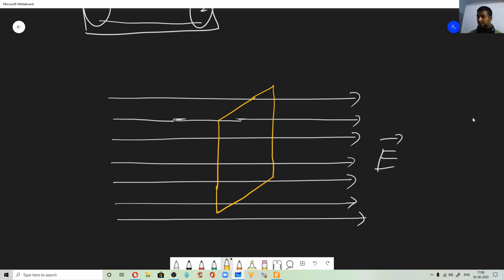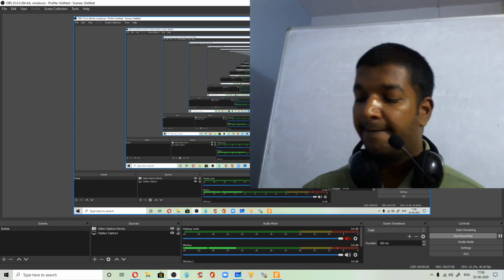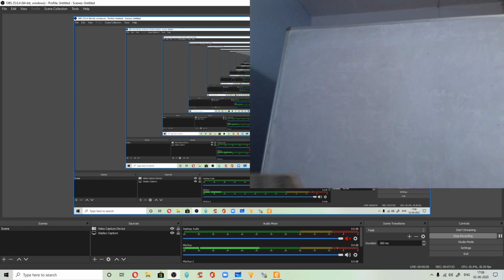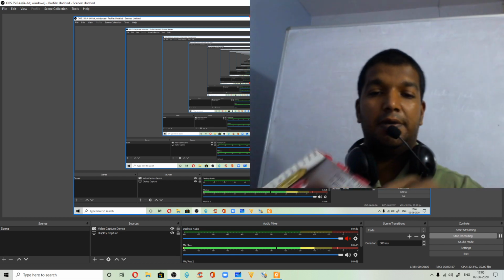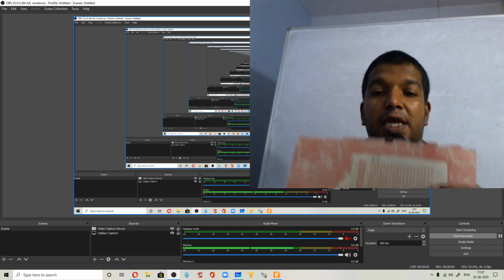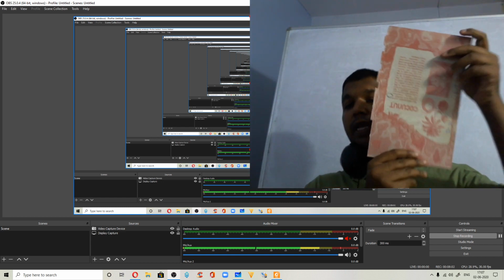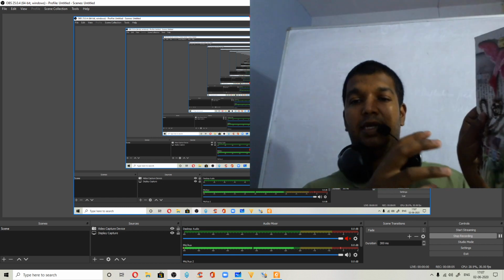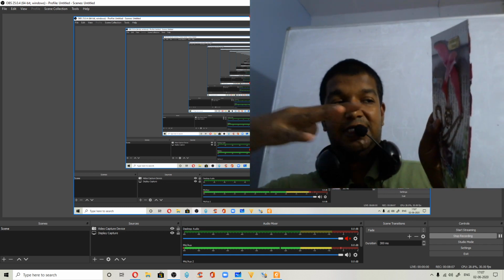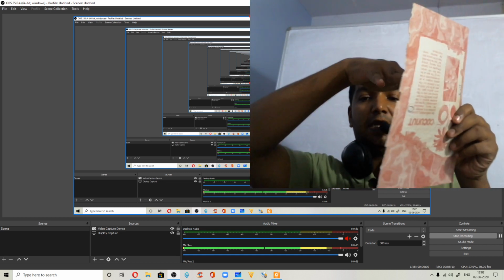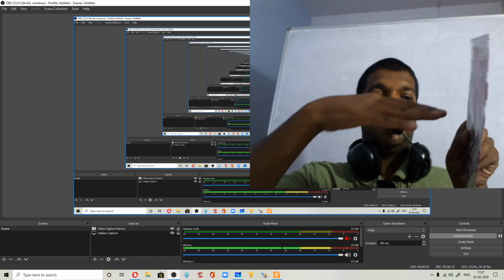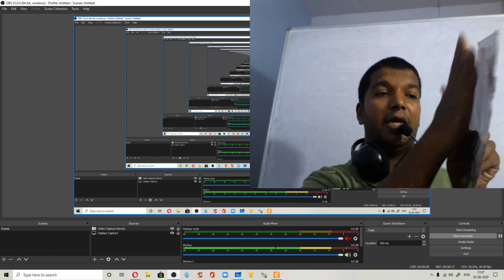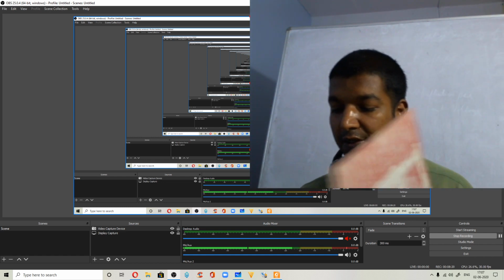So for example, you can take it something like this. This is a piece of paper, let us say. This is the area, right? Now electric field lines are actually going like this through this area. If they are going like this, you can say it is entering normally, right? Normally means the electric field lines are perpendicular to the plane of this area.